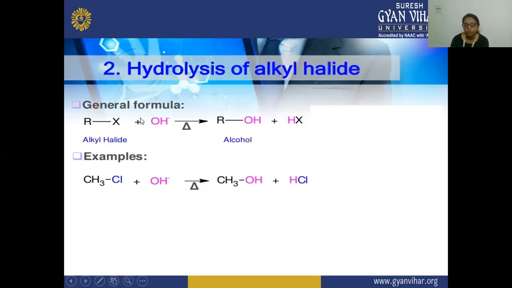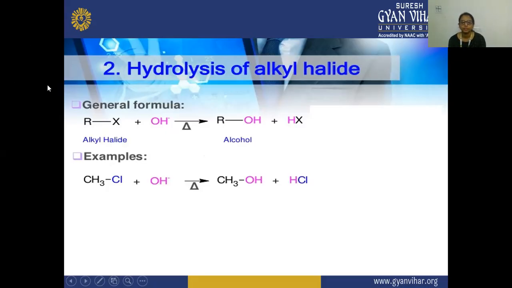So the water molecule is dissociated into the H positive proton and OH negative. One is acidic and the second is a base. And this RX will dissociate into R positive and X negative, because X halogens are electronegative. So the positive portion of the water will react with this X, and there is a formation of hydrogen bromide acid. Secondly, this OH negative will react with the positive R. So here the alcohol is going to be formed.